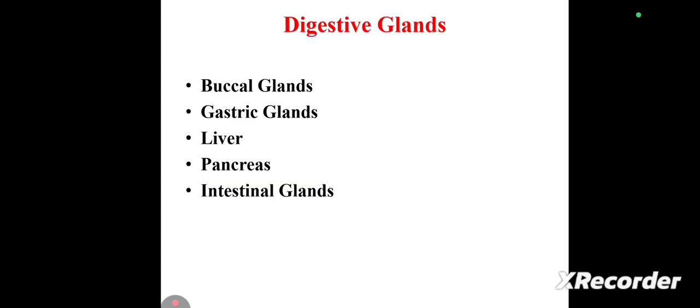So what are the digestive glands? The five important digestive glands are the buccal gland, gastric gland, liver, pancreas, and intestinal gland. The gastric gland secretes gastric juice, and the pancreas secretes pancreatic juice.